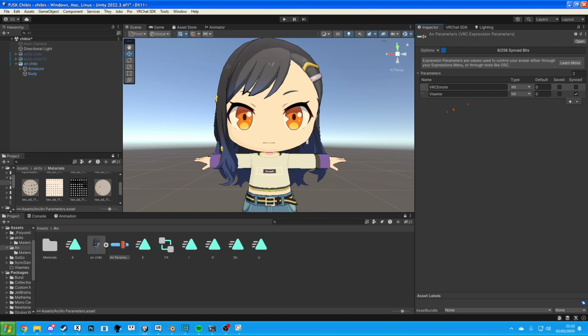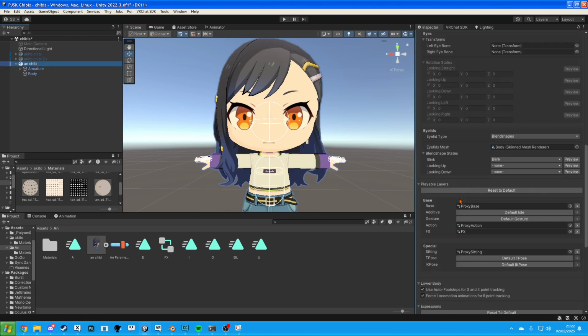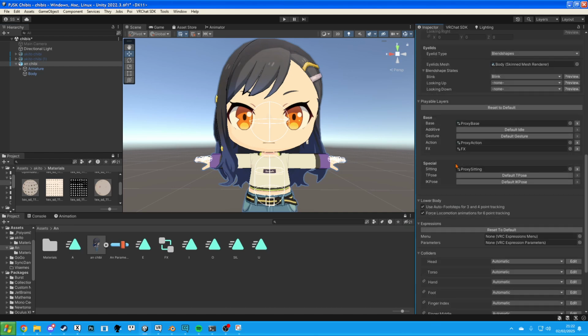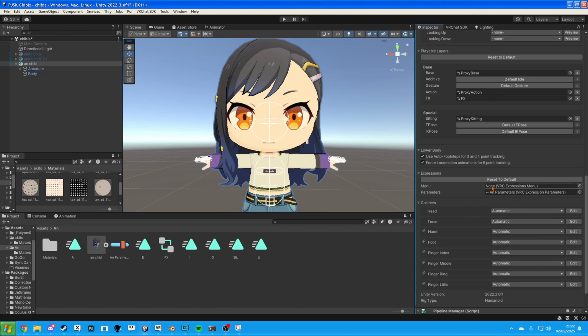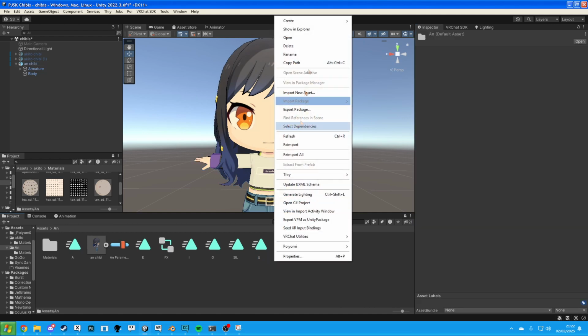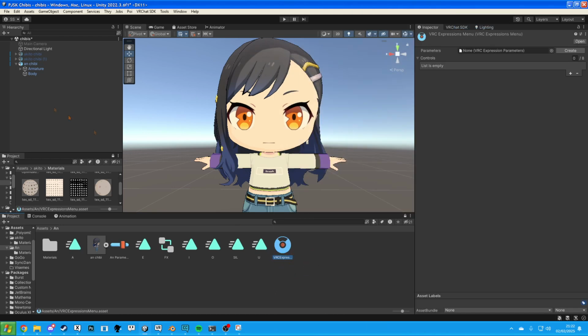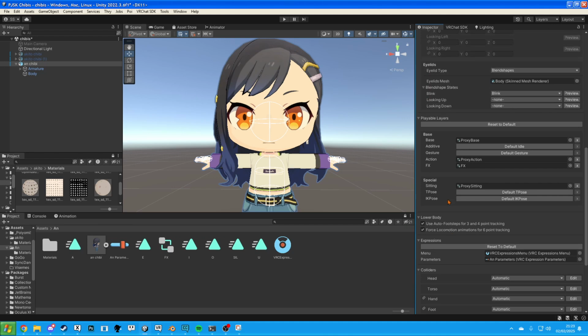Okay. So yeah, now we just select this. Oh, make sure I switch that back to parameter only. We have the FX in there. Put the parameters in there. We will need a menu, so you can just go like VRChat avatar menu, and you would pretty much just drag that in. And at that point, it would be good to upload.